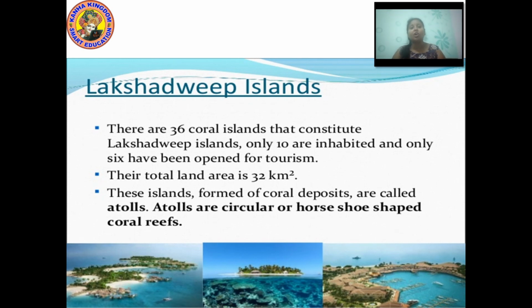Atolls are circular or horseshoe-shaped coral reefs. Shoe-shaped means a U. So these atolls usually have a U shape. It is not straight but has a curve. Have you seen a U? So the coral reefs of the atolls occur here in the Lakshadweep Islands.